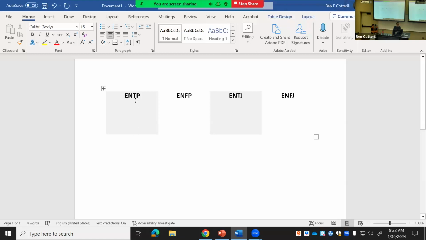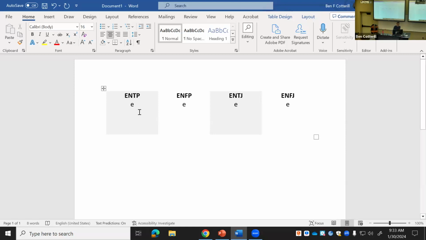Remember there's a stack of 4 functions for each of these types, right? Okay, the first one has to be extroverted if it's an extroverted type, or introverted if it's an introverted type, right? So we can see here, these are 4 extroverted types. So whatever the first function is going to be, they're all going to be extroverted, right?